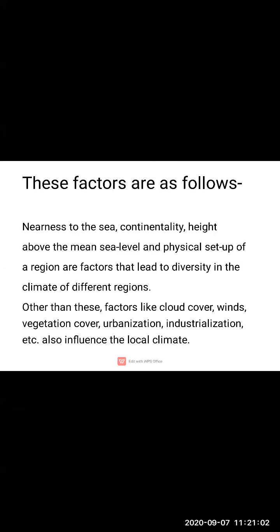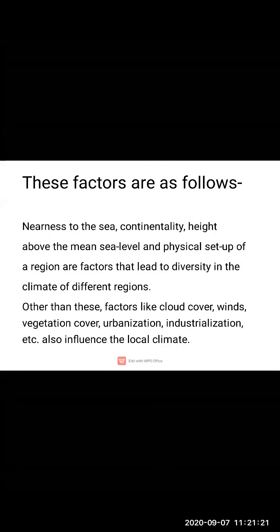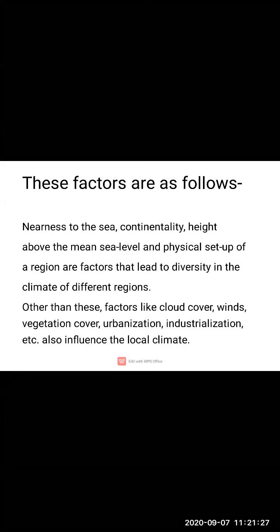Next is the physical setup of a region, and these are the factors that lead to diversity in the climate of different regions. Diversity means variety; different climates are observed in different parts of a region. Other than these, there are some other factors also, such as cloud cover, wind, and vegetation cover.